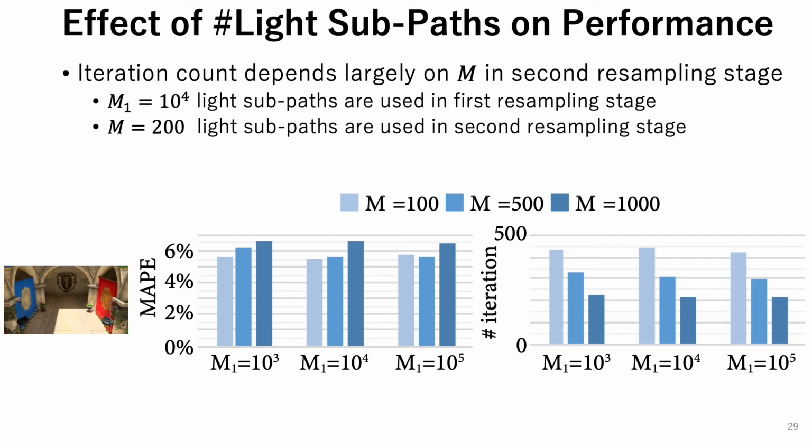In this experiment, M1 equals 10,000 and M equals 100 or 500 yield small values of the MAPEs, and M equals 1000 leads to larger errors and a smaller number of iterations since the computational cost of the resampling PMF is high. As shown in the right graphs, the iteration count in equal time rendering, i.e., the computational time per iteration, depends largely on the number of light subpaths in the second resampling stage, not on that in the first resampling stage. We found that M1 equals 10,000 light subpaths in the first resampling stage and M equals 200 light subpaths used in the second resampling stage work fine and are used in all the examples.